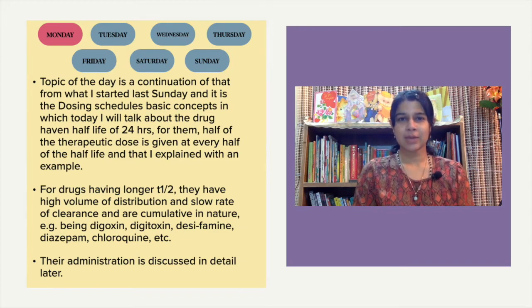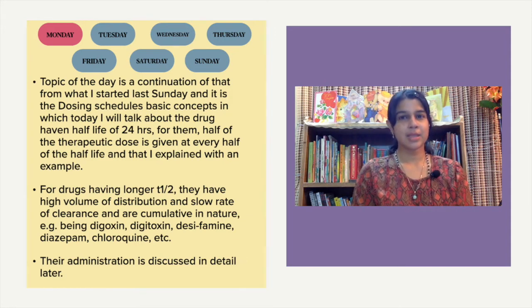For that drug, you have to give 25 milligram every 12 hourly. That is half of the therapeutic dose, half of 50 milligram is 25 milligram, and at every half of the half-life. Half of the half-life of 24 hours is 12 hourly. So the answer becomes 25 milligram every 12 hourly. That was the most important concept for Monday. And then we also did something more.